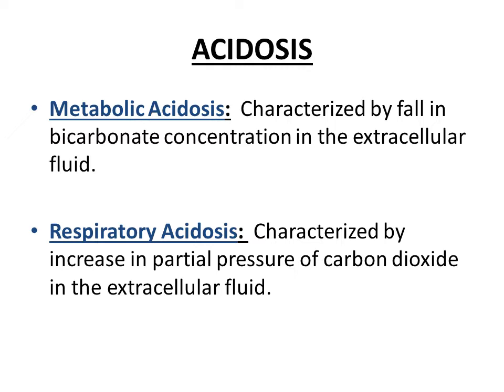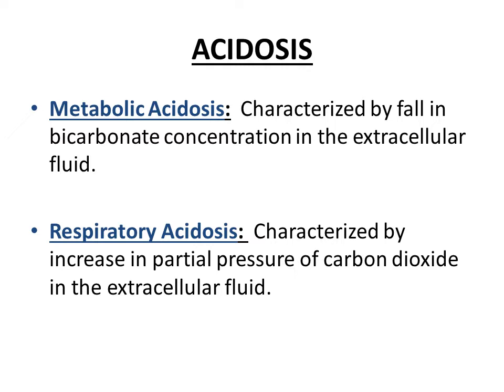metabolic acidosis. Similarly, if excessive acids are being produced in the body leading to excessive entry of hydrogen ions in the blood, then those hydrogen ions will be sequestered by bicarbonate ions, and in this way bicarbonate levels will also decrease. So any type of acidosis resulting from either a loss of bicarbonate ions from the blood or addition of hydrogen ions into the blood, that kind of acidosis is known as metabolic acidosis.